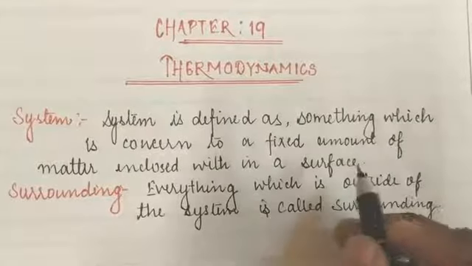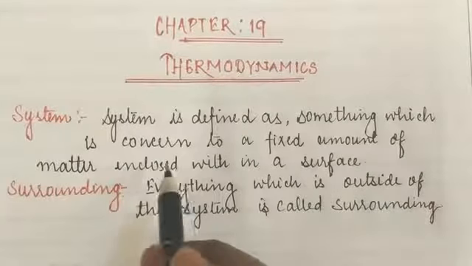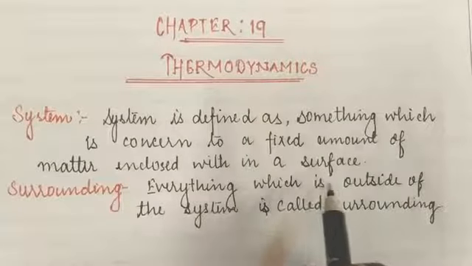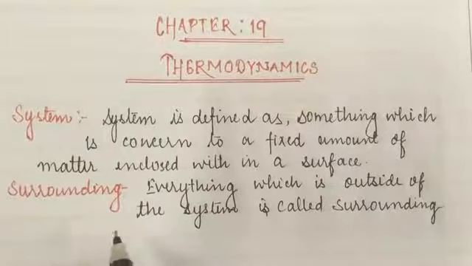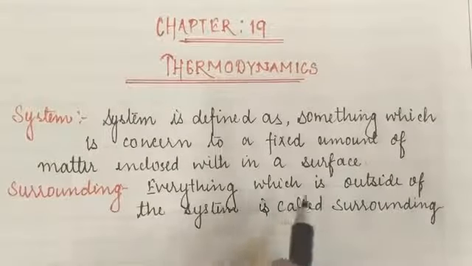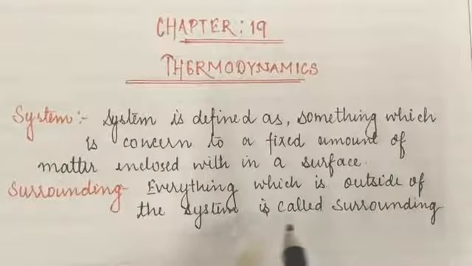So system is defined as anything having a certain amount of matter and enclosed by a surface, whereas surrounding is everything which is just outside of the system.